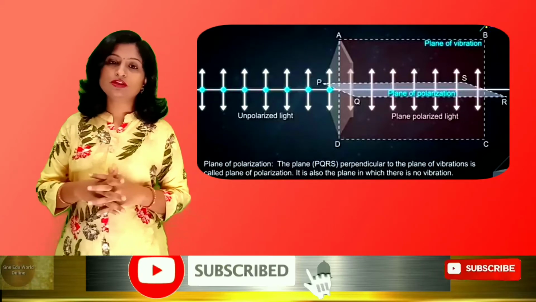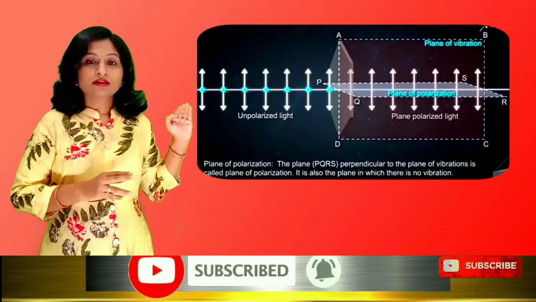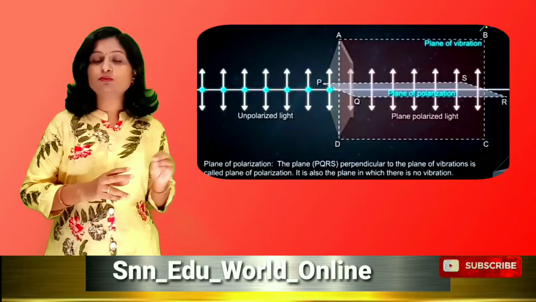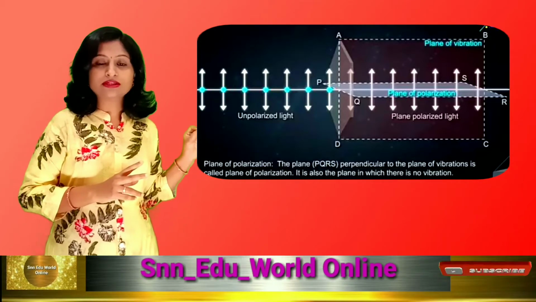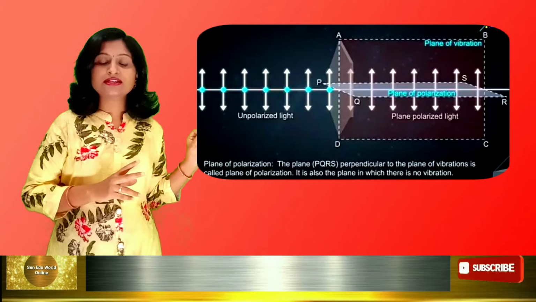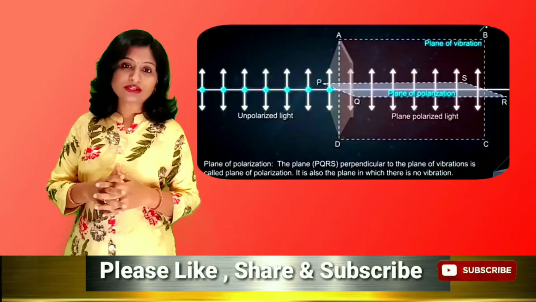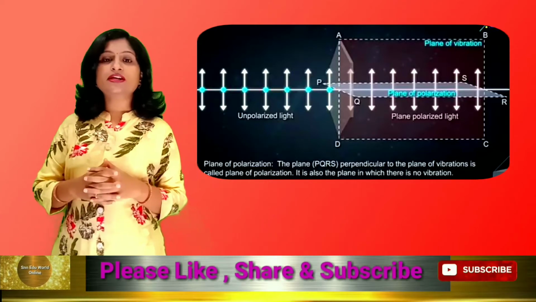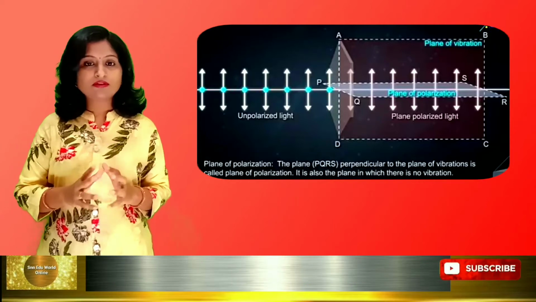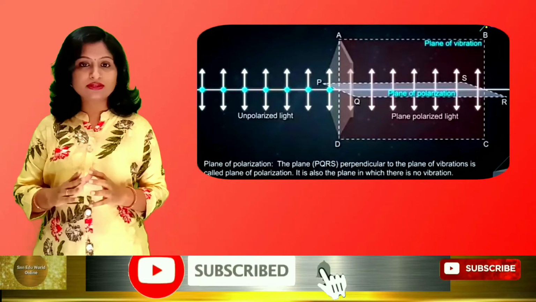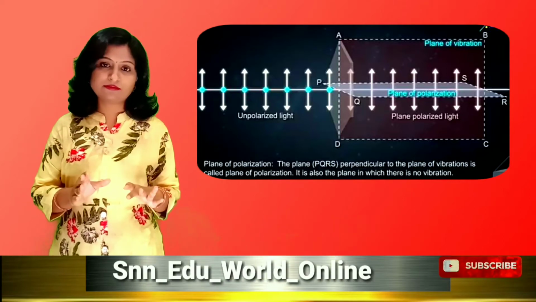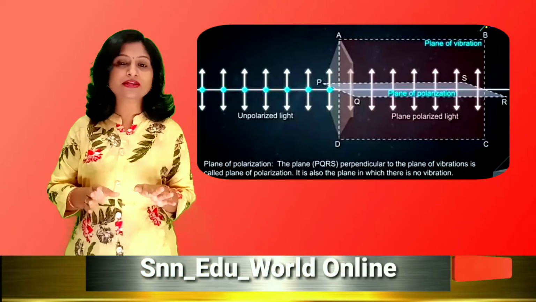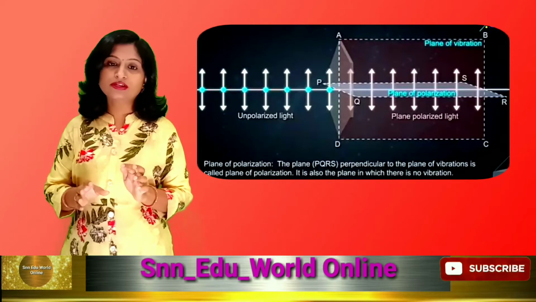Okay, so how to define it properly? The plane which is perpendicular to the plane of vibration and where no vibrations take place is called the plane of polarization. So these two important definitions are there. Plane of vibration, where vibrations can take place; plane of polarization, where no vibrations can take place. That means all the planes where the light is cut off are planes of polarization.